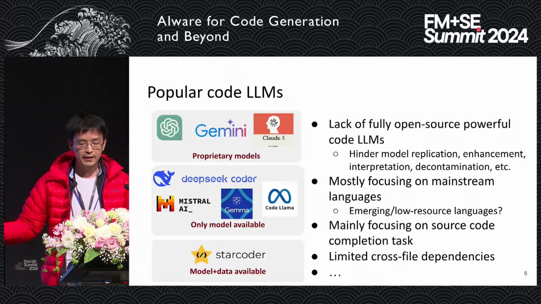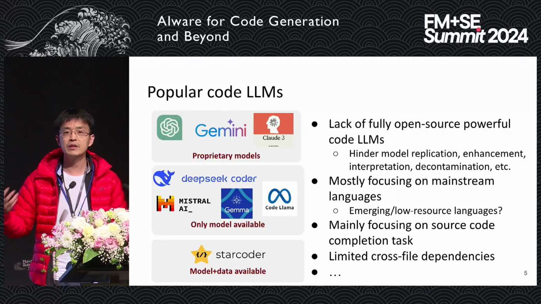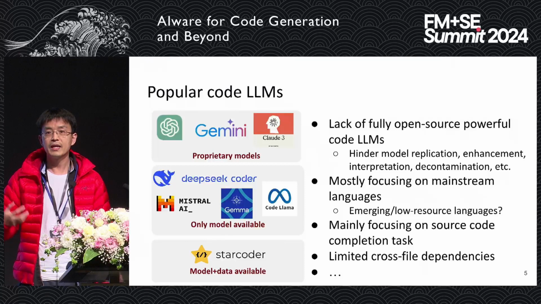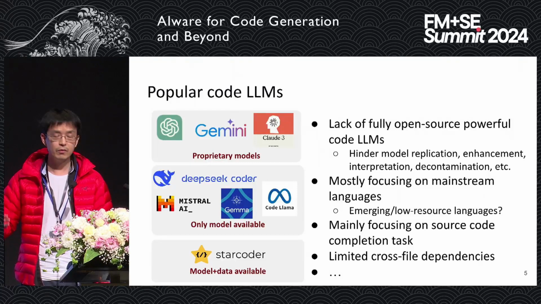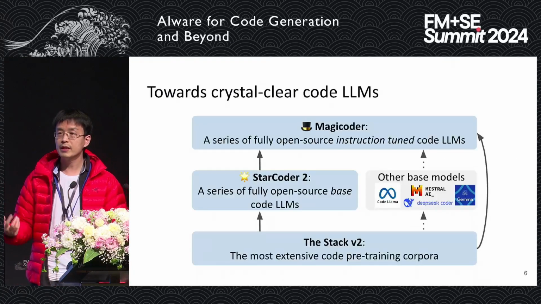There are, of course, a lot of other issues, right? But that's the current status of the code models. Although they have achieved impressive performance, there is still a long way to go for fully transparent, powerful models, right? And this is what we have been exploring in the past few years.